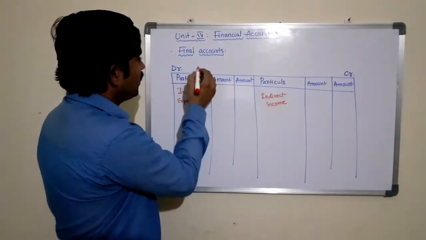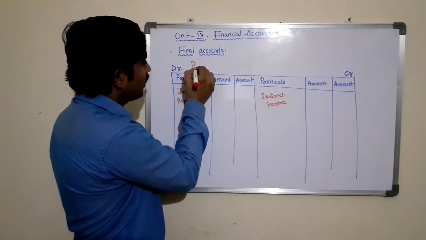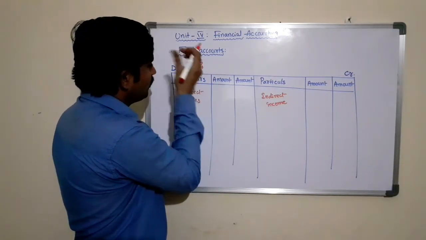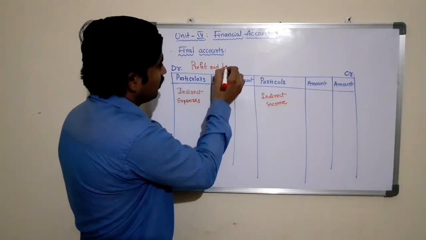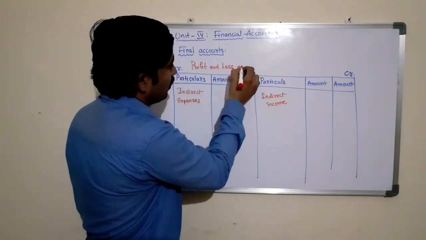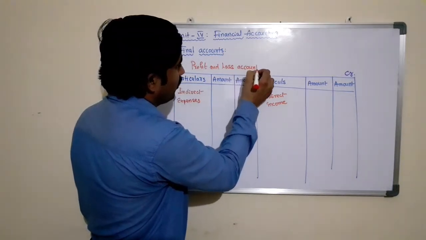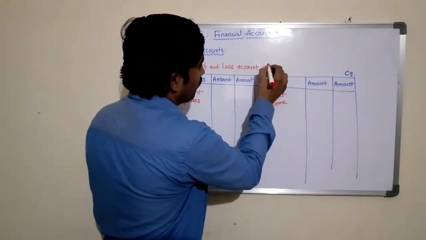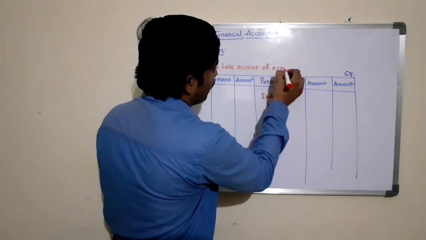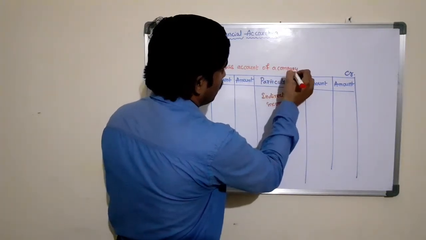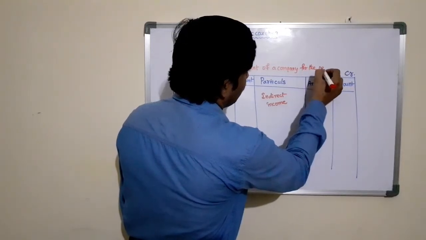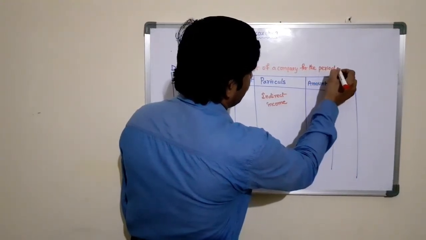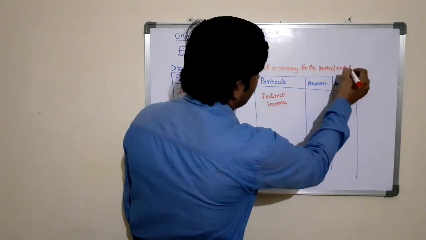Now coming to the title. The title of the account is profit and loss account of a company for the period ended.